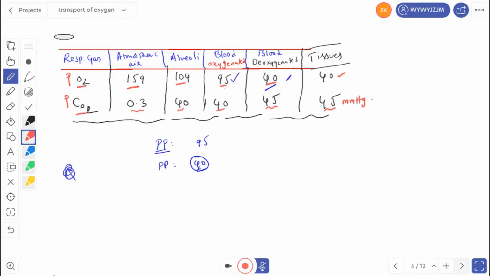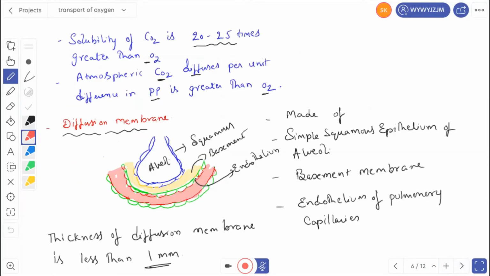Now let's go for the next one, solubility. Solubility of carbon dioxide is 20 to 25 times greater than oxygen. That means carbon dioxide is more soluble when compared to oxygen.